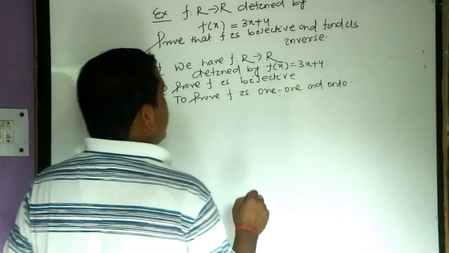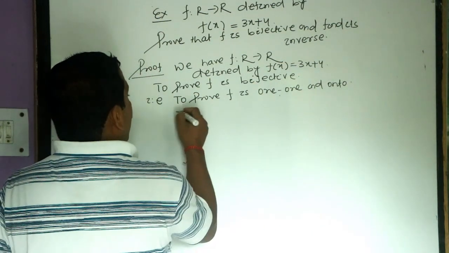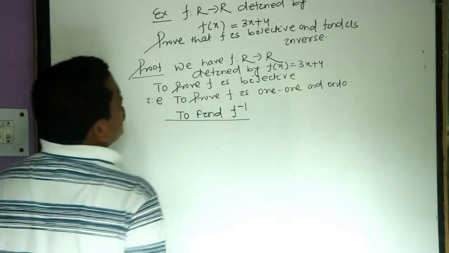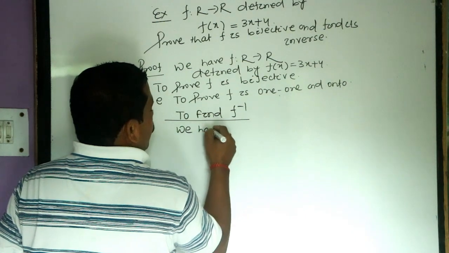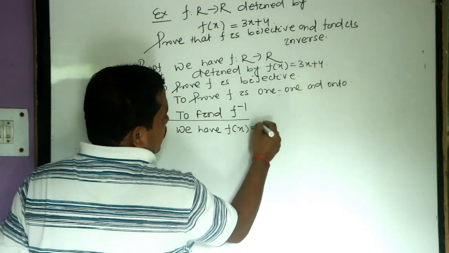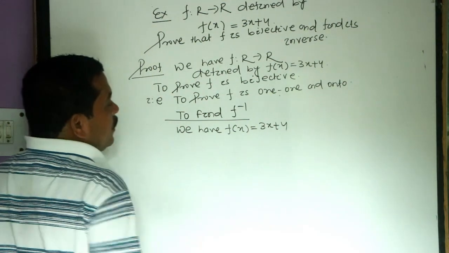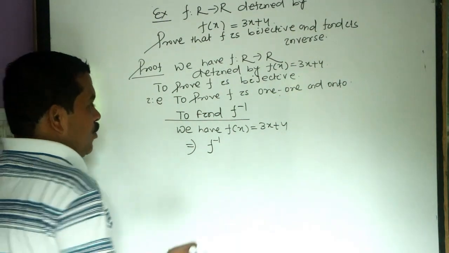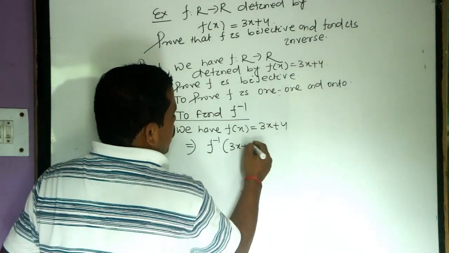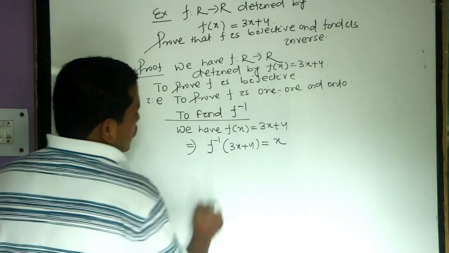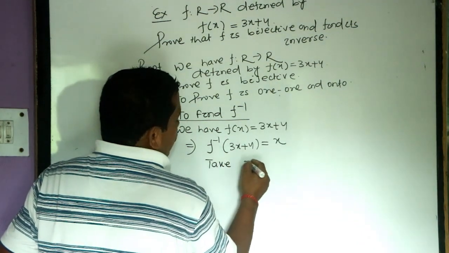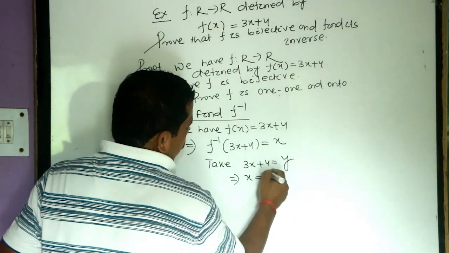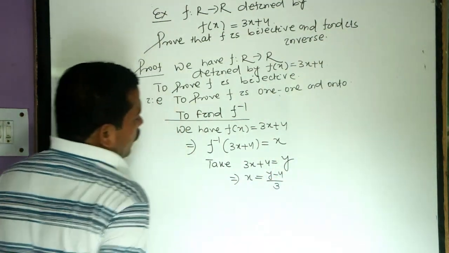We establish that f has an inverse, but to find f inverse, we have f of x is 3x plus 4. Now, in inverse, the domain will be range and range will be domain, means f inverse of 3x plus 4 will be equal to x. Take 3x plus 4 as y, means x equals y minus 4 by 3.